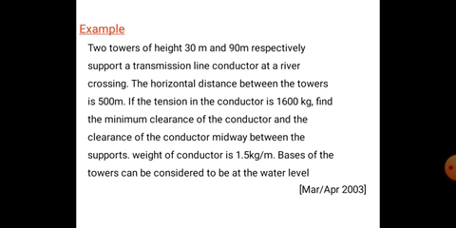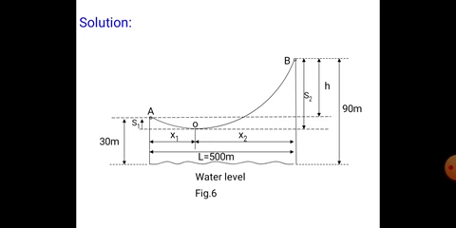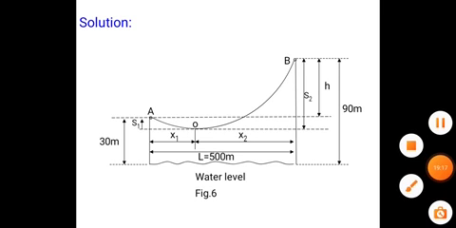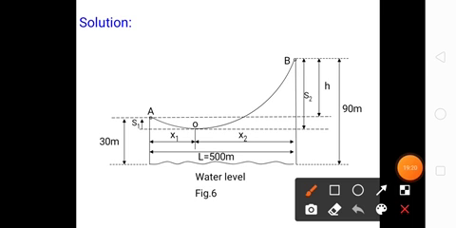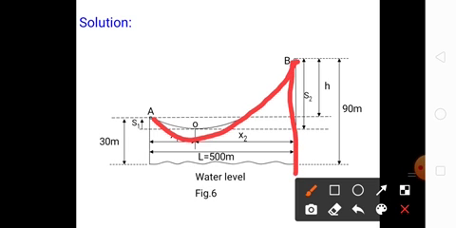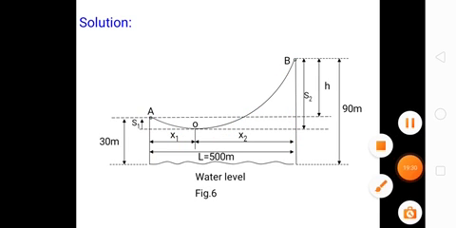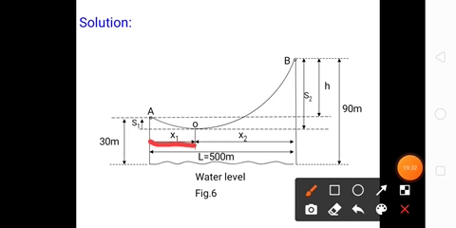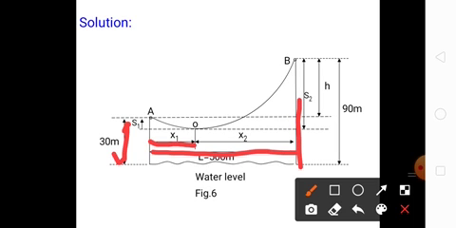So this problem was asked in March April 2003. So we can see the diagram here. Here we have the unequal lengths of the tower, that is x1 and x2. The distance from O to A is x1 and to B is x2. The total distance is given, that is 500 meters, and the length of the tower is 30 meters, and this second pole is 90 meters.